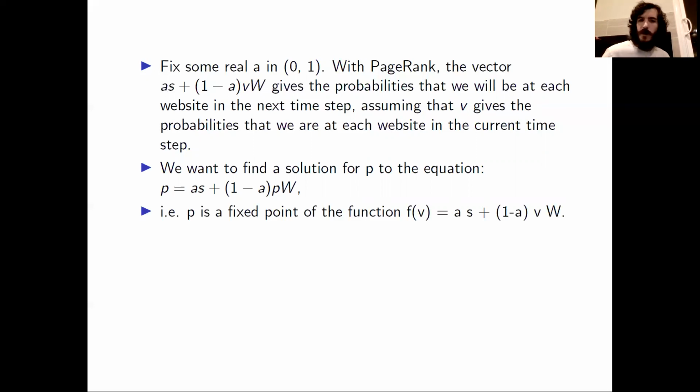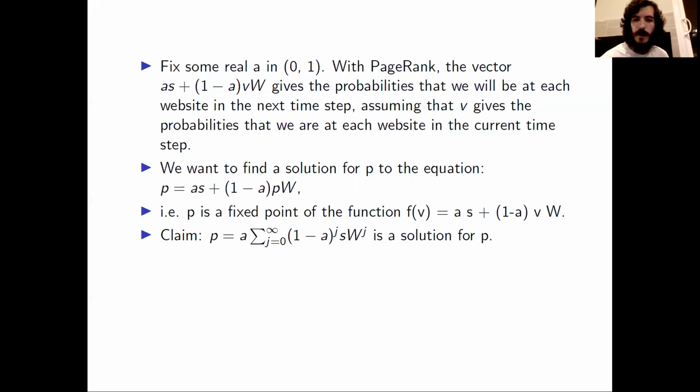In other words, we're trying to find a fixed point of the function f of V equals AS plus (1 minus A) times V times W. This is the same function of V that we see in the top bullet, the vector AS plus (1 minus A) times V times W. And I claim that the sum in the fourth bullet gives a solution for P to the equation in the second bullet.